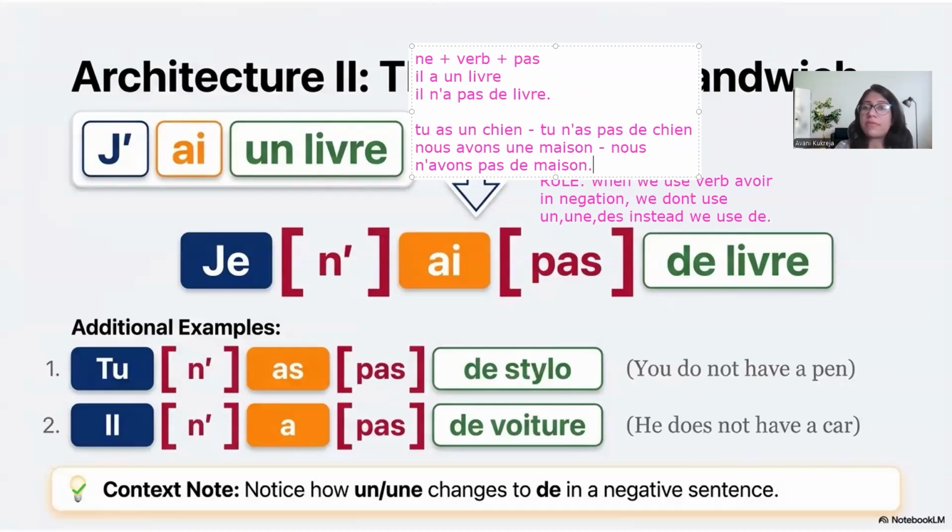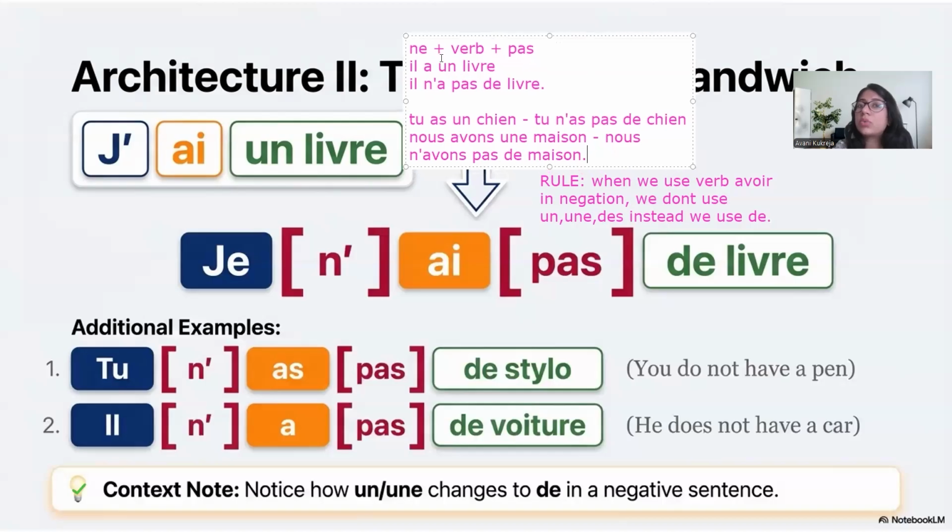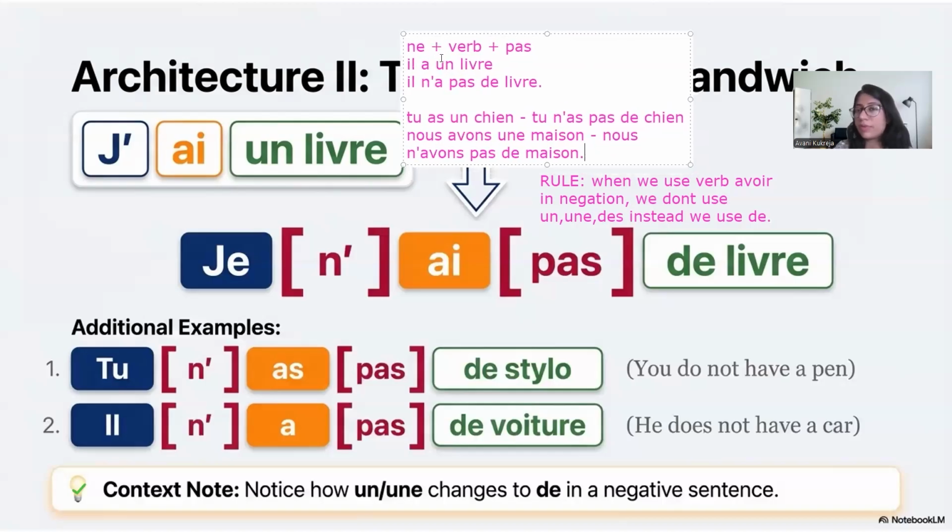This rule, which I've written on the screen, is not valid for verb être. This is only valid for verb avoir so far. Did you understand this? This is a very important rule, and a lot of people tend to forget it. Okay, so with negation, with avoir, please don't use une. Instead, use de. Okay. Is it clear? Any questions, or should we move on?